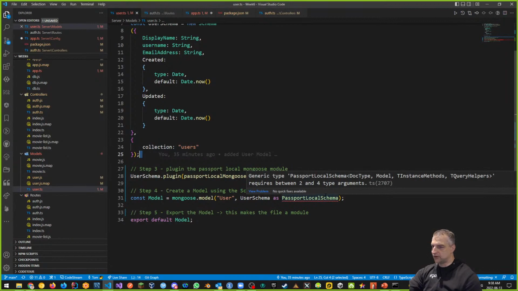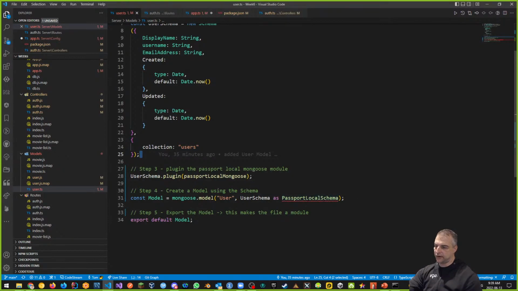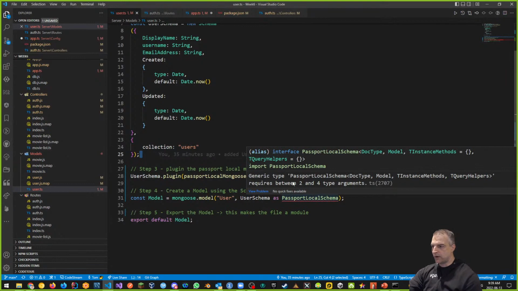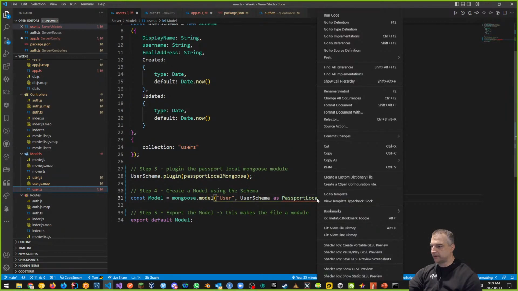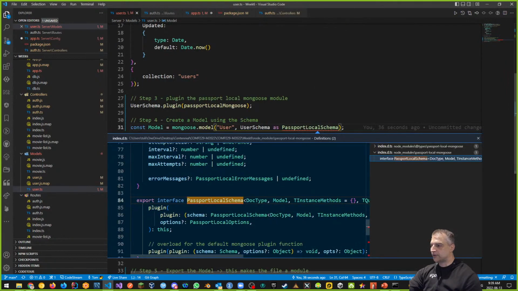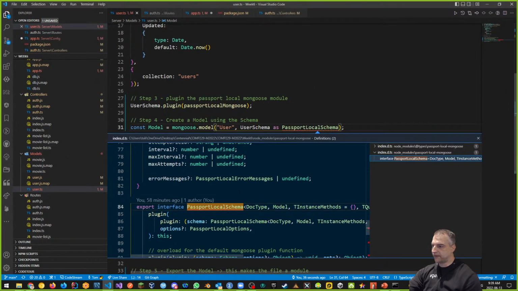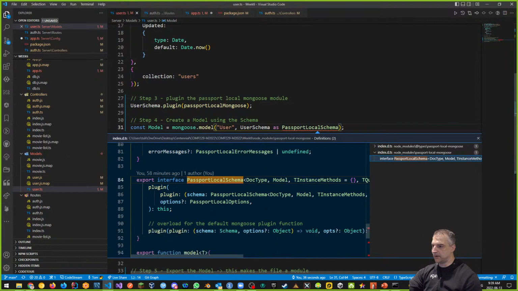And now this is the new thing here. Remember, this is just our code hinting that we're getting. So one great thing that you can do is if I right click here and go to definition, it's actually going to show us the definition for passport local schema, where basically it's looking for the doc type, the model, and some instance methods. That's what it's looking for, okay? So you can always go to definition.